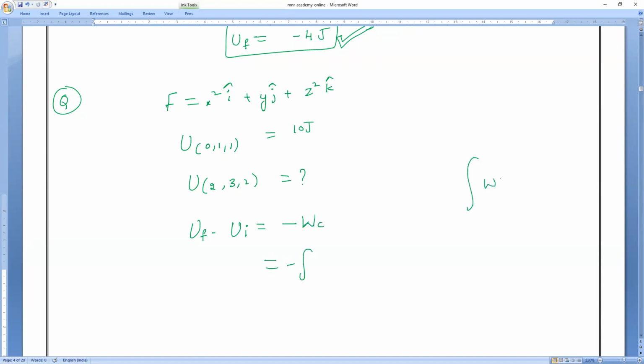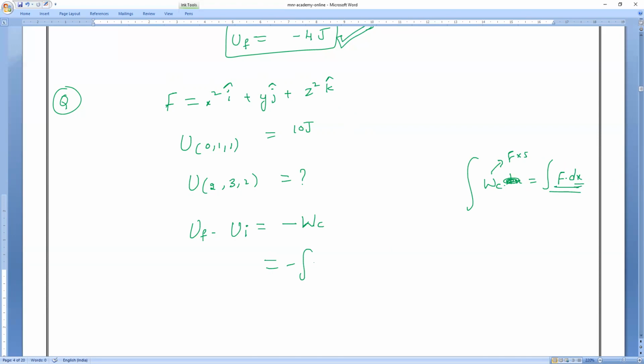So work done is equal to, what is the formula? F dx. Force into distance. So if I take work done, what is the formula we have written for work done? Work done is F dot dx, where dx is a total distance, extremely small. So work done is equal to F dot dx.